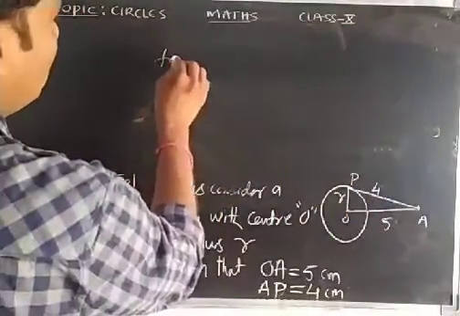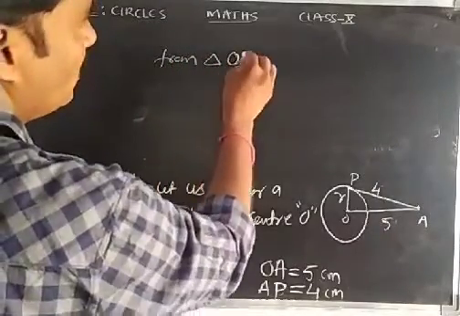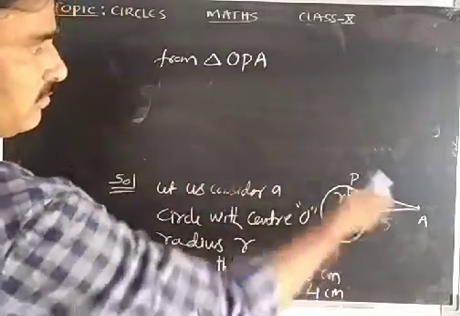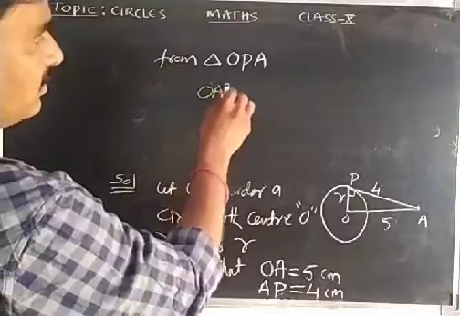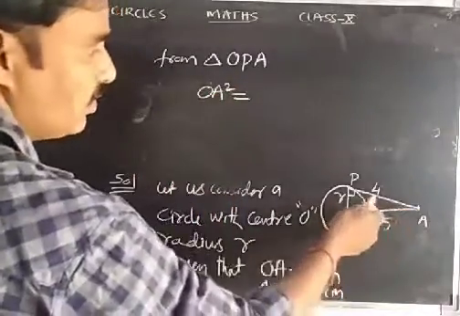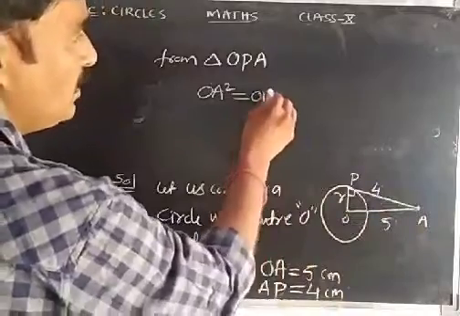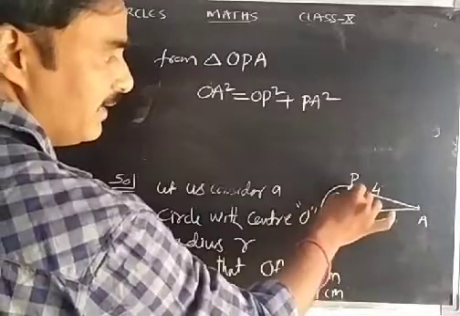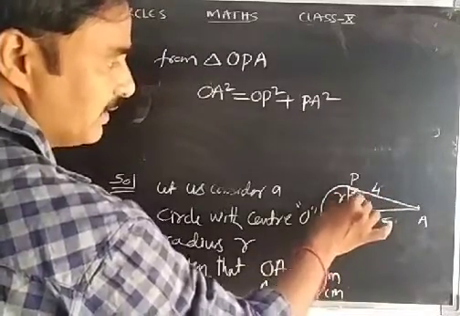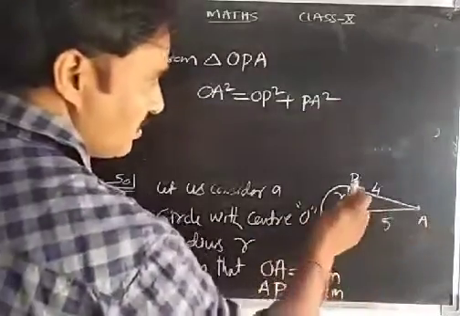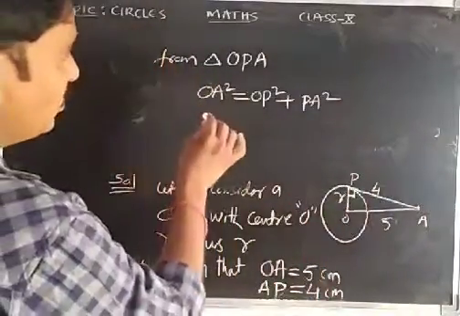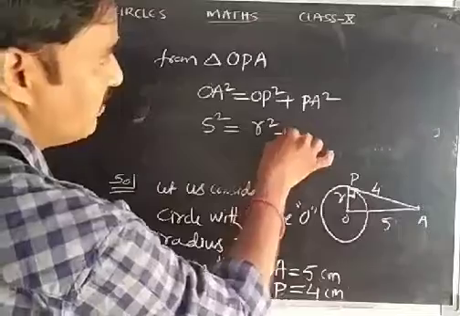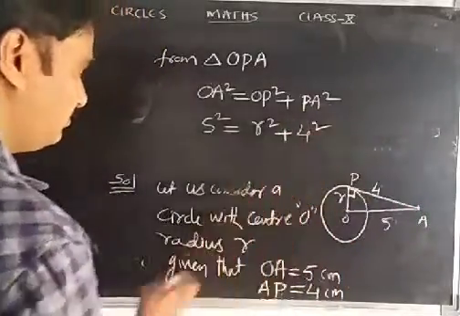From triangle OPA, a right angle triangle, by Pythagoras theorem, OA square is equal to OP square plus PA square. This is the hypotenuse, because the tangent and the line joining the point of contact with the center are always perpendicular. So 5 square is equal to R square plus 4 square.